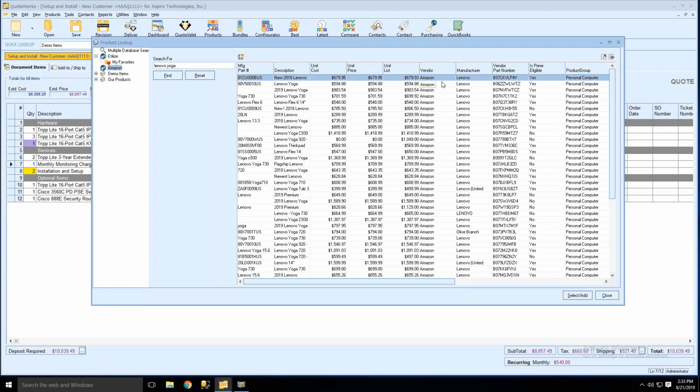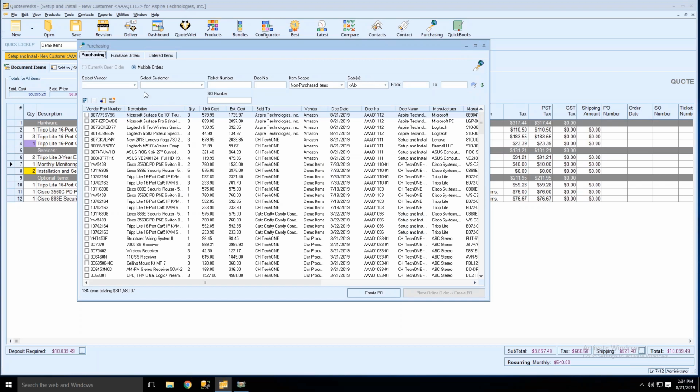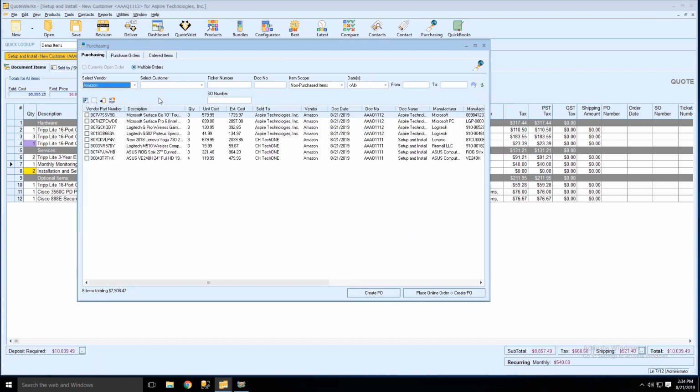So if I selected this item, sent it to my customer, ready to move forward, we can then process the order. So if we close out of here and we go to our purchasing window, click on select vendor, then choose Amazon. And when you do that, you'll see a list of any items that have the vendor set as Amazon.